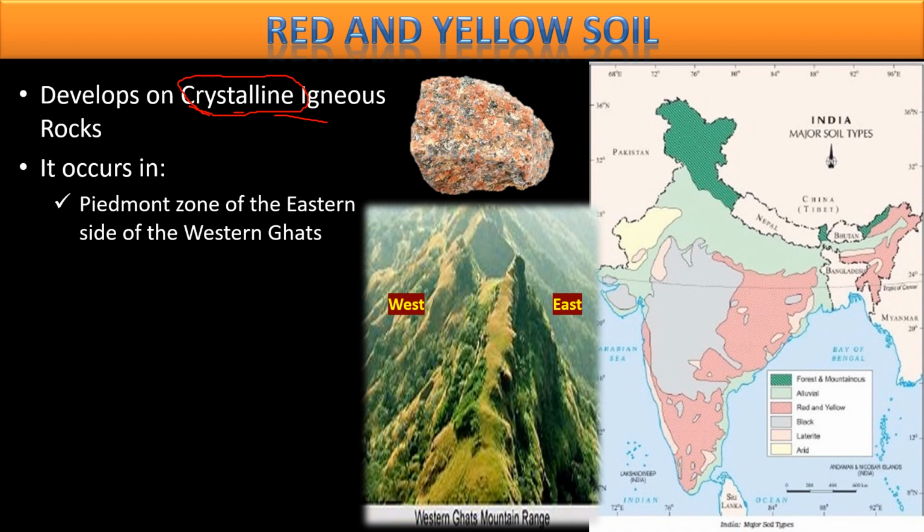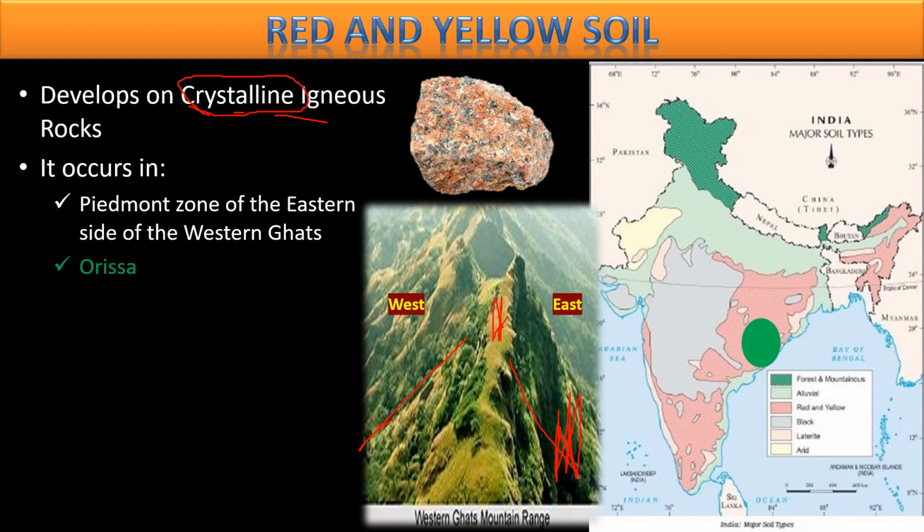What is the foothill? Piedmont zone. Piedmont zone means foothill. It means this is the Western Ghat. This is the original image of the Western Ghat. This is the top. Now you'll climb down, and whenever you climb down, you'll come to the bottom. You'll come off the mountain, and that area at the bottom of the mountain is known as the Piedmont zone. And on the eastern side of the Western Ghat, you will find the red and yellow soil.